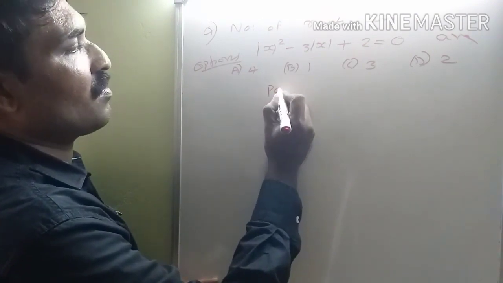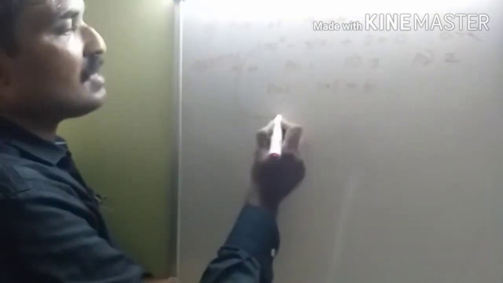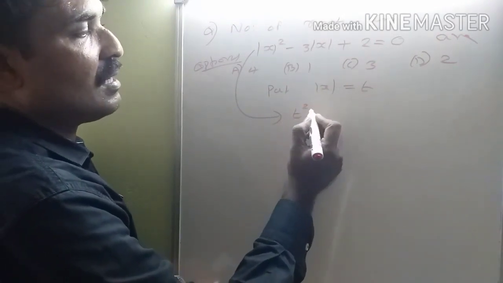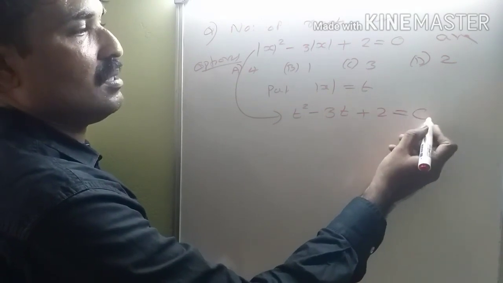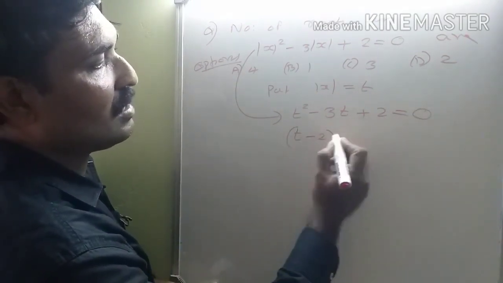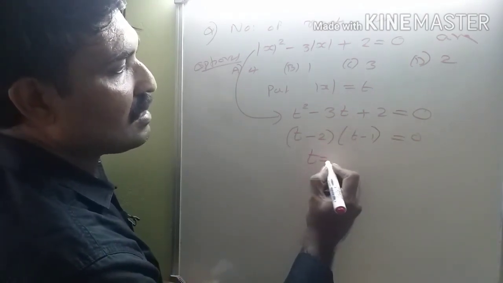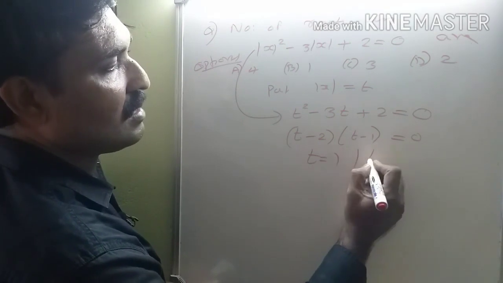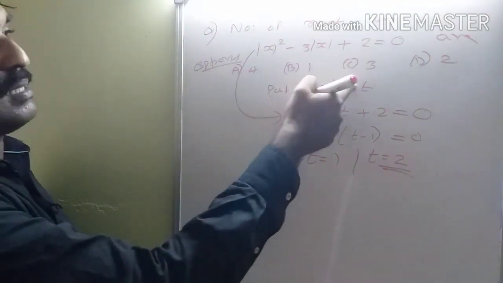Put mod x is equal to t. Then this equation becomes t square minus 3t plus 2 is equal to 0, or t minus 2 into t minus 1 is equal to 0. t is equal to 1 and t is equal to 2, where t is mod x.